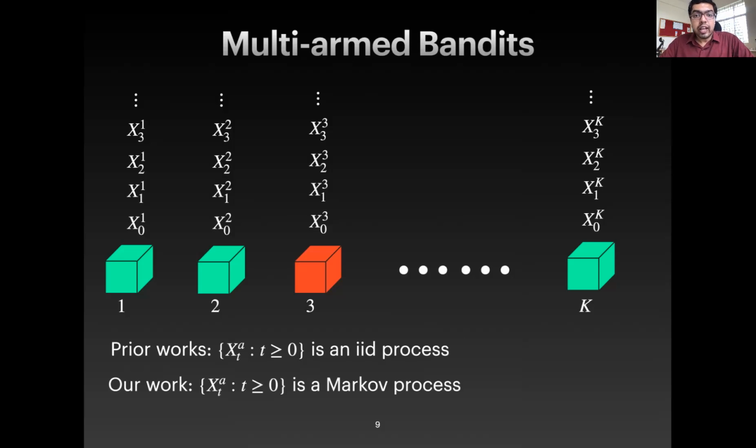Now, why Markov? If we simply think about the odd movie identification example, in that case, if you recall, the dots in each of the patches executed Brownian motion with a fixed drift. Now, because the dots are moving at a certain angle, the positions of dots in any successive frames of a particular movie depend on each other. And this dependence between successive frames can be captured in the multi-arm bandit setting by saying that successive observations from any given arm constitute a Markov process. That's the motivation for Markov, and it looks like this is more relevant in practice.